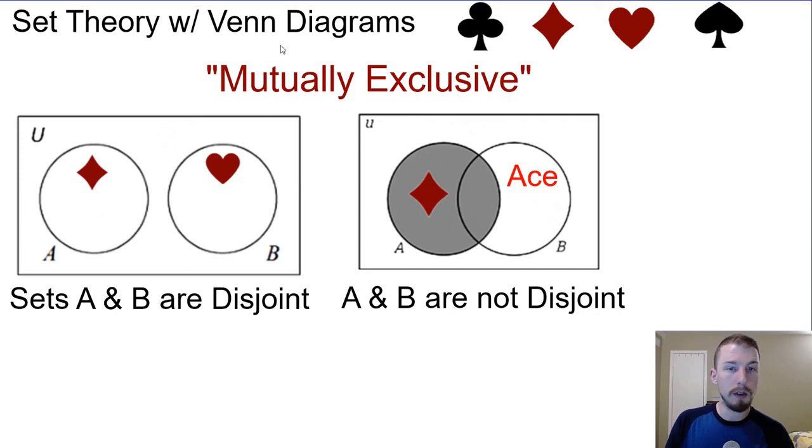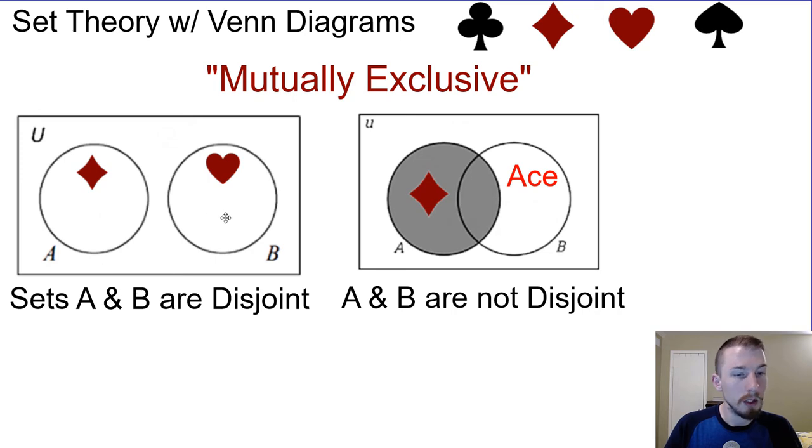All right, set theory with Venn diagrams. For one thing, we need to know what mutually exclusive means. Mutually exclusive is another word for disjoint. It means that they're not overlapping, so it's not possible to be both. For instance, cards are either going to be diamonds or they're going to be hearts. You can't have a diamond heart or heart diamond. They're mutually exclusive, or in other words, they're disjoint.